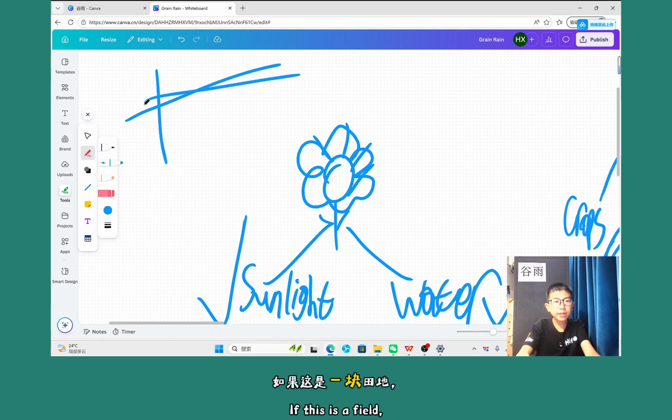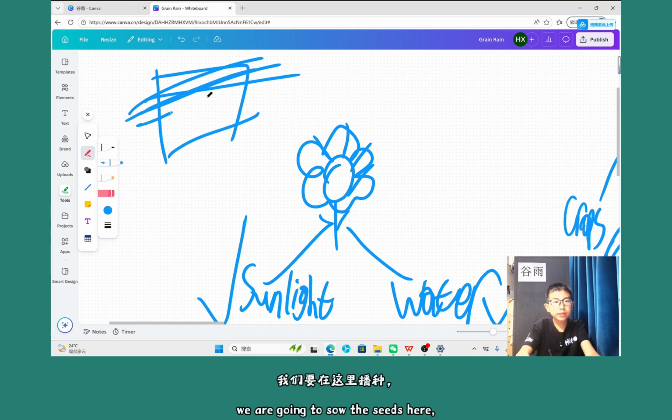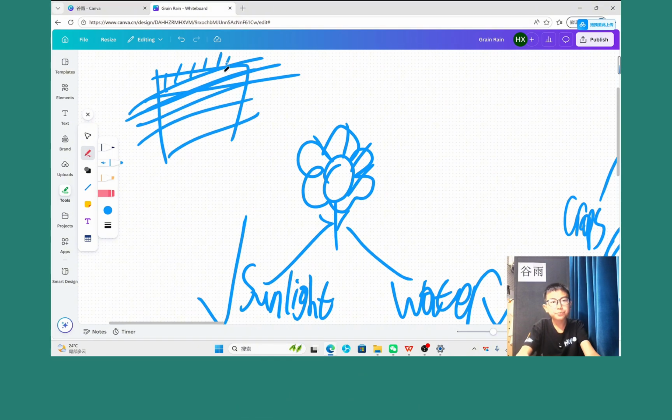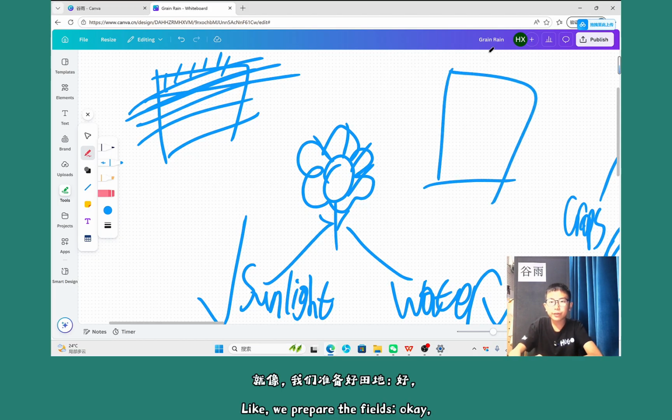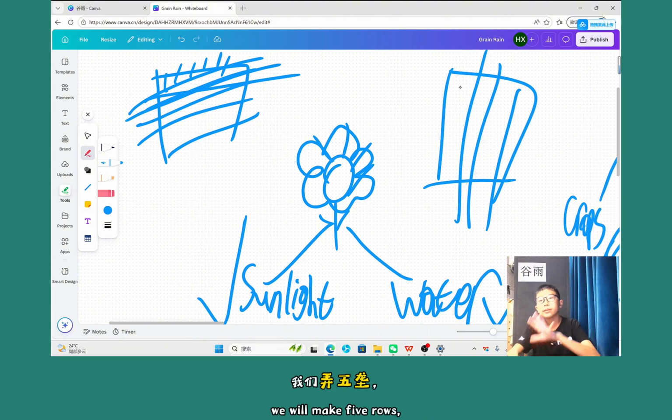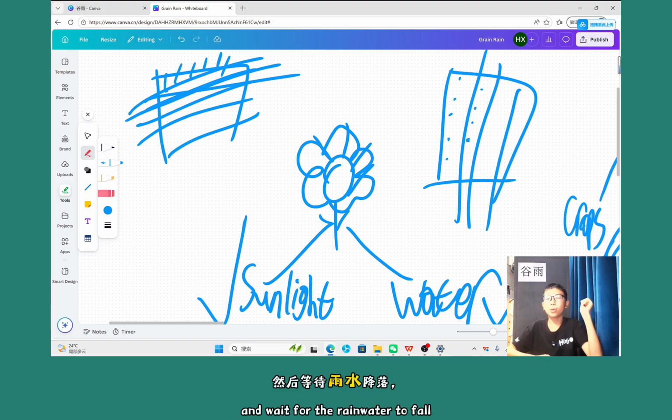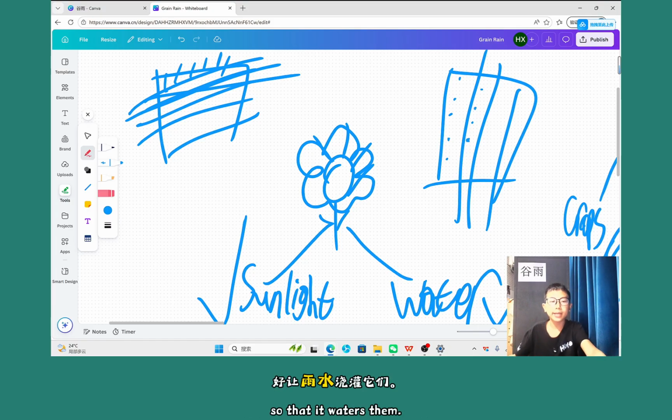Like if this one is a field, then we're going to sow the seeds right here. And also preparing the fields. We have to prepare the fields for us. Okay, we're going to do 5 lanes, and then we're going to sow the seeds here and wait for the rainwater to drop so that we can water it.